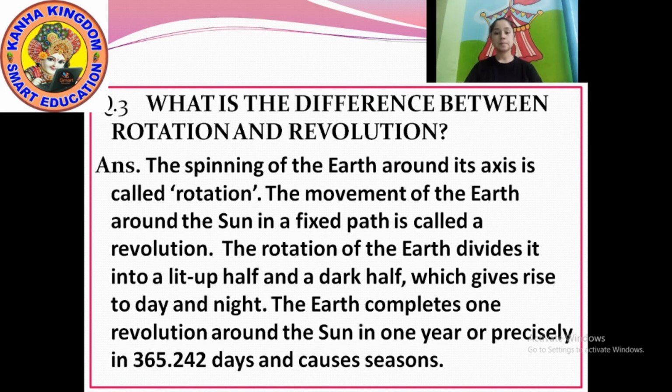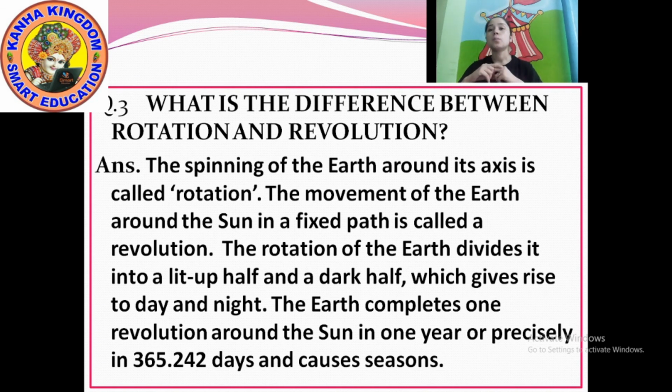The answer is: the spinning of the earth around its axis is called rotation, from north to south pole.